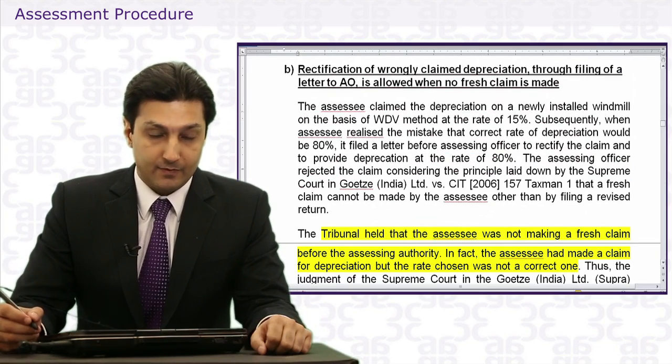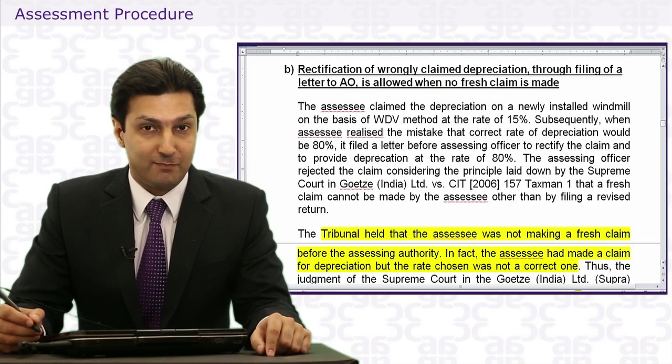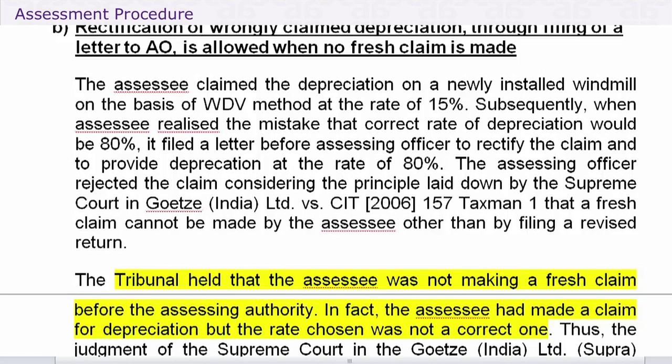However, another interesting case on the same point, rectification of wrongly claimed depreciation. Now, depreciation has a very different angle to it. We know depreciation is mandatorily to be given. It's not optional. In fact, Section 32 says that if the assessee has not claimed depreciation, it must be given to the assessee.